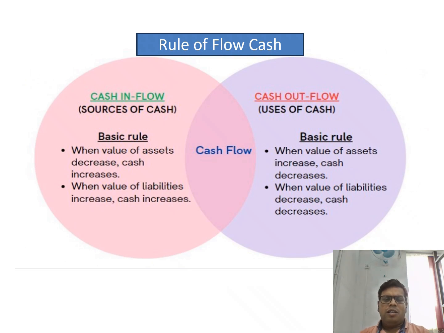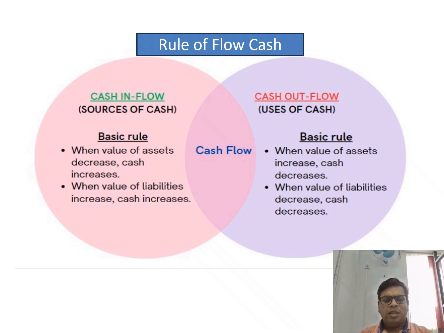Now the rules. If we talk about rules, there are two things. Source of cash means where we are getting cash from. That is called inflow. And where we are paying cash, where we are using cash, that is called cash outflow.